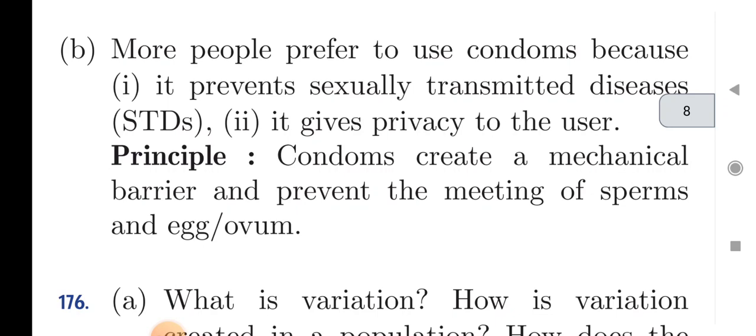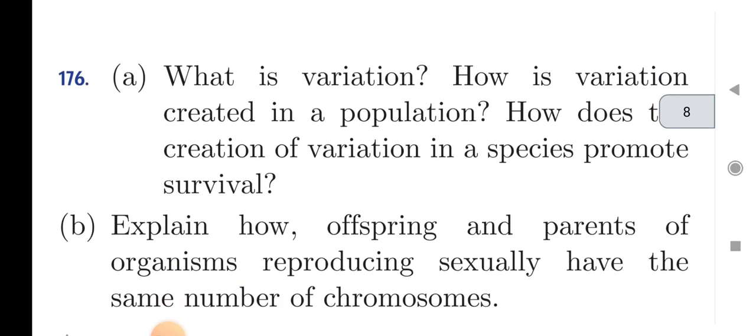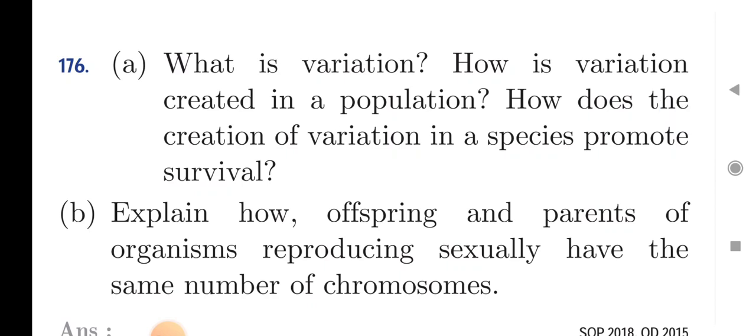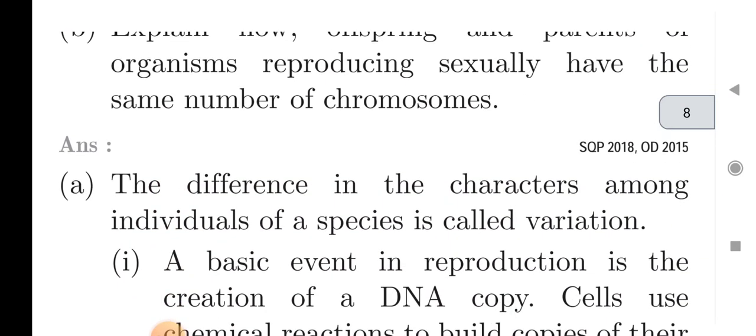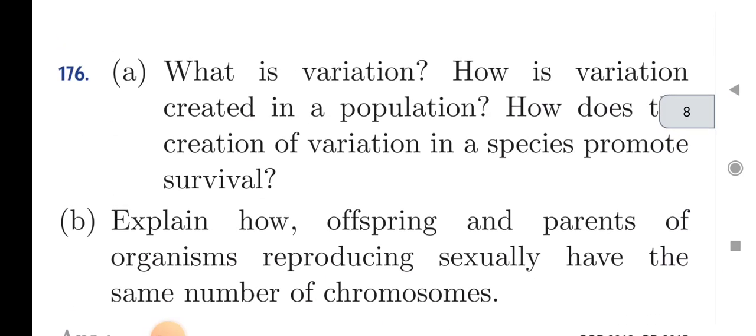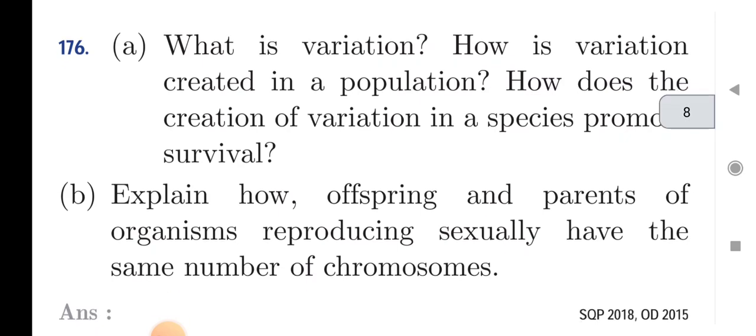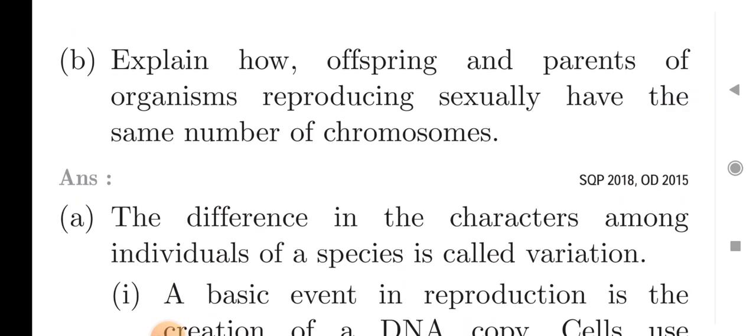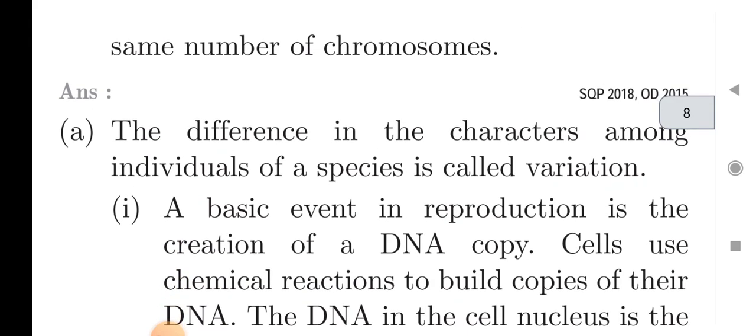So next, more people prefer to use condoms because it prevents STD. It gives privacy to the user. And next is, what is variation? Why is variation created in a population? How does the creation of variation in a species promote survival? This is also repeated in your pre-board exam. Explain how offspring and parents of organisms reproducing sexually have the same number of chromosomes.